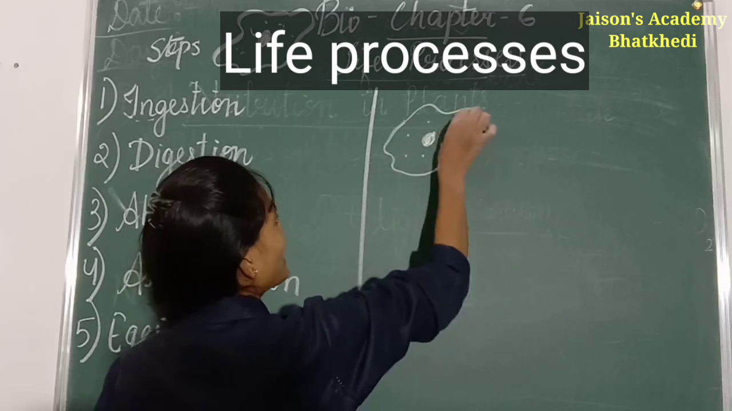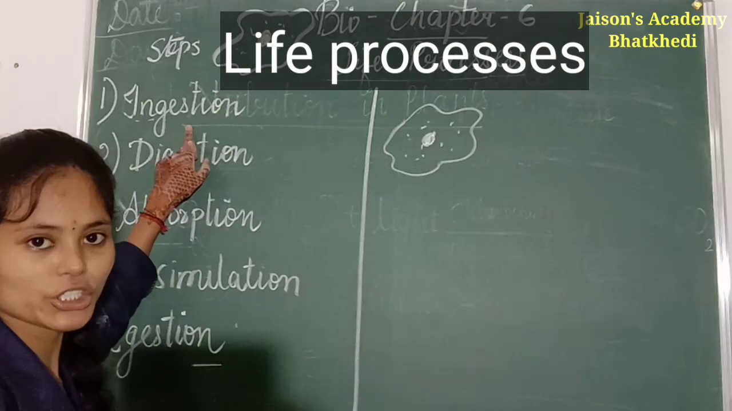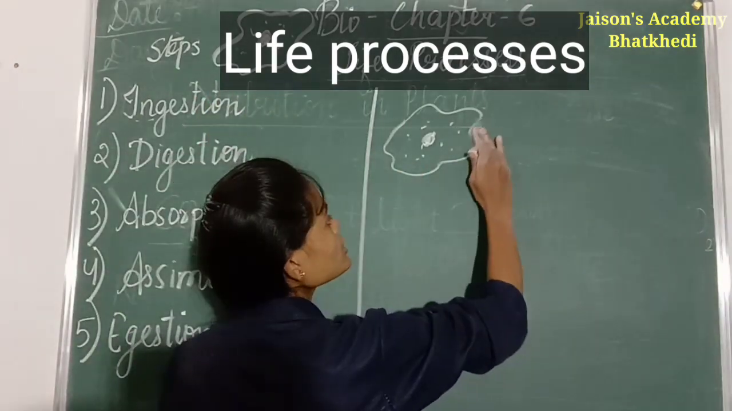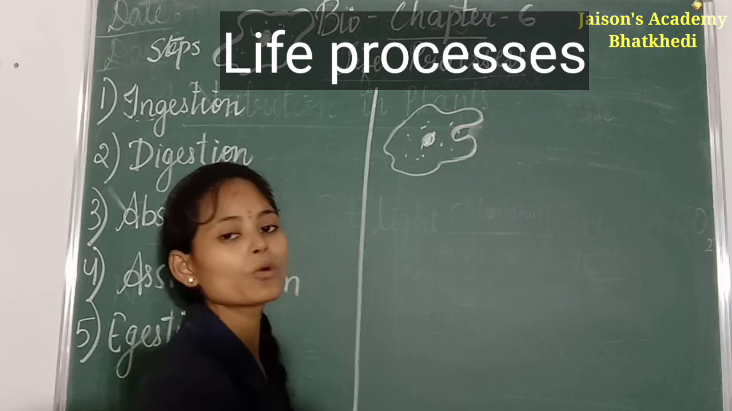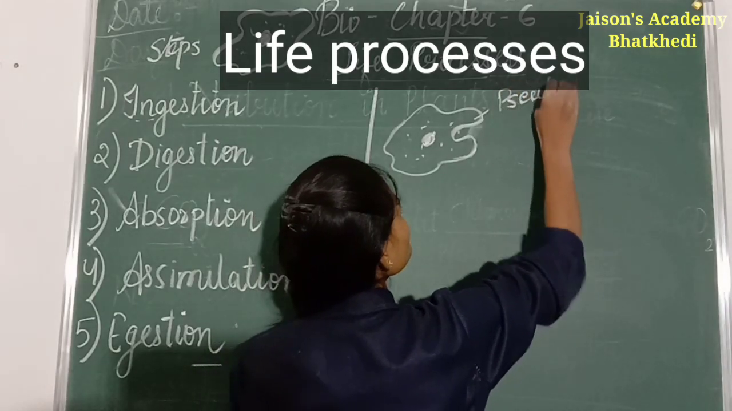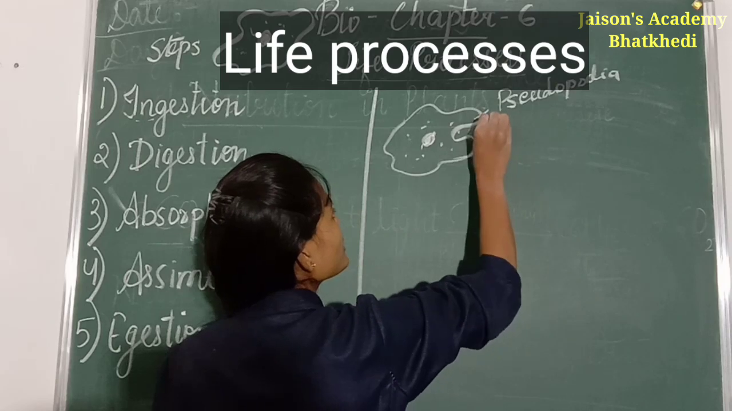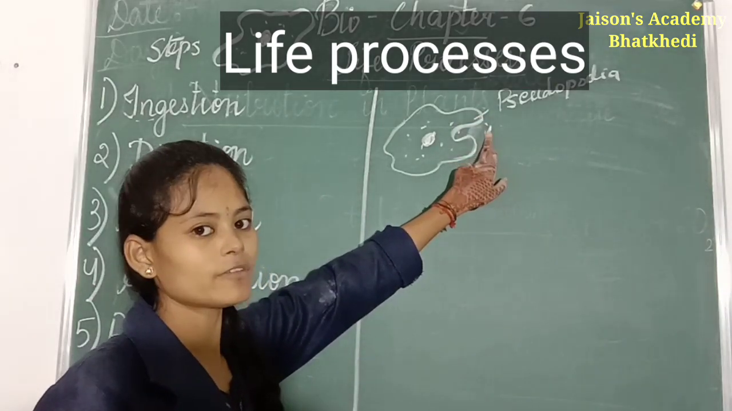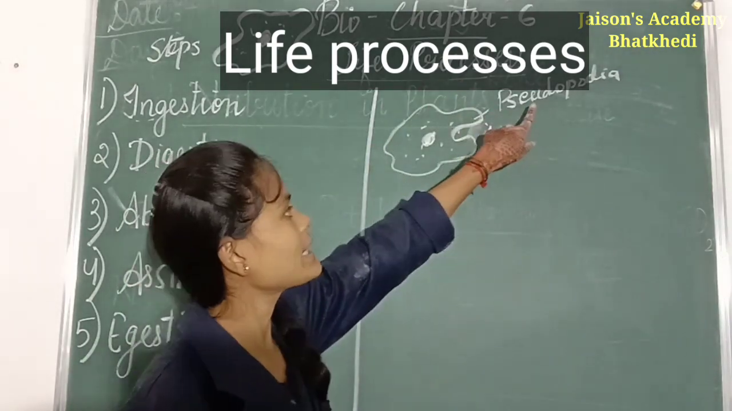So as soon as it sees the food, what is our first process? Ingestion. As soon as the amoeba sees the food, it forms a false leg, which is called pseudopodia. As soon as it sees the prey, the animal which the amoeba will feed on, it will make a false leg, and that false leg is called pseudopodia.